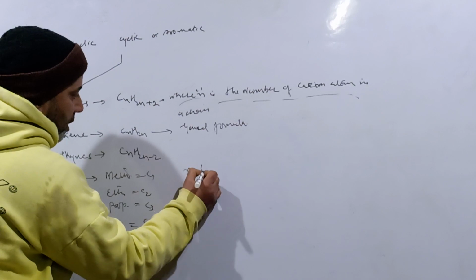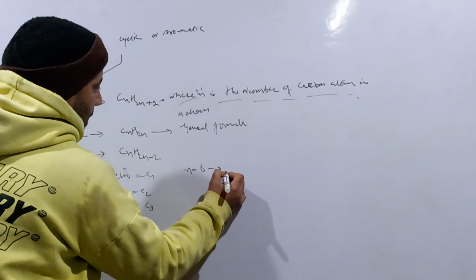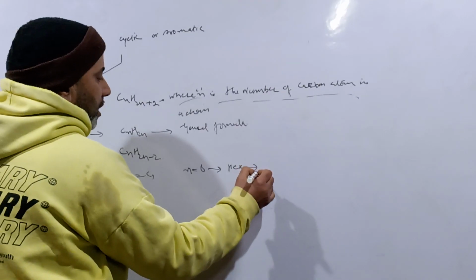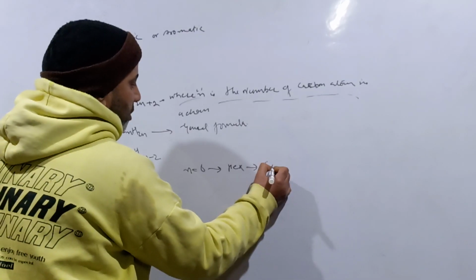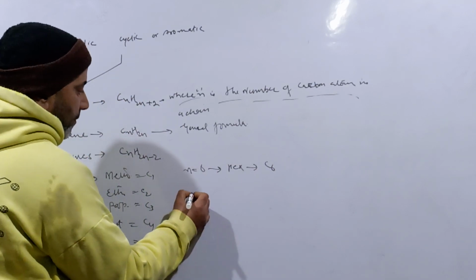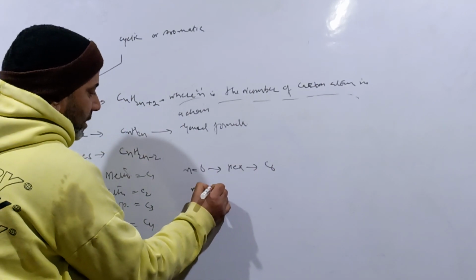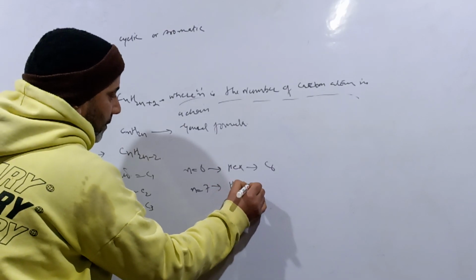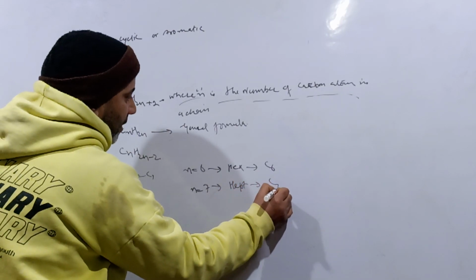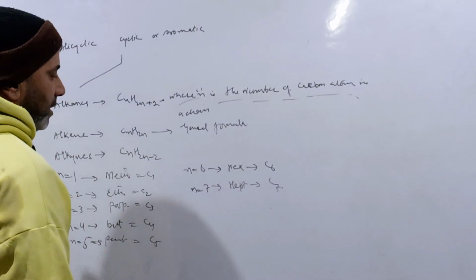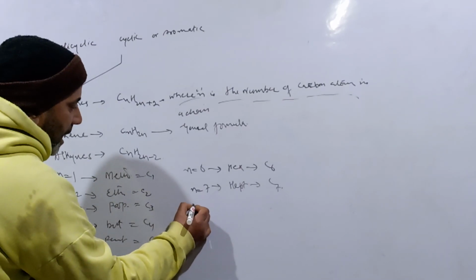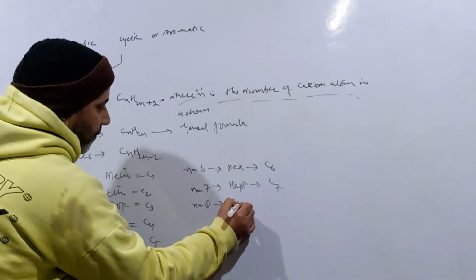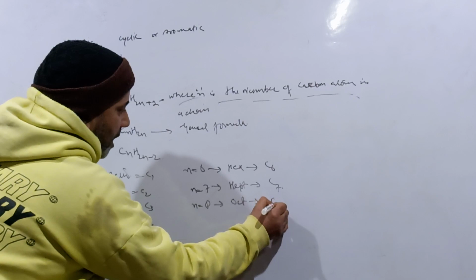n equal to 6 means hex. We should remember this word: there are 6 carbon atoms within the molecule, called C6. n equal to 7 means hept, meaning C7, 7 carbon atoms. n equal to 8 means oct, 8 carbon atoms.